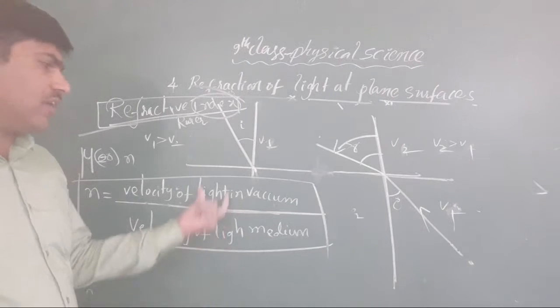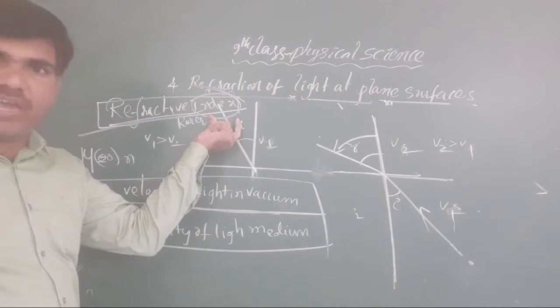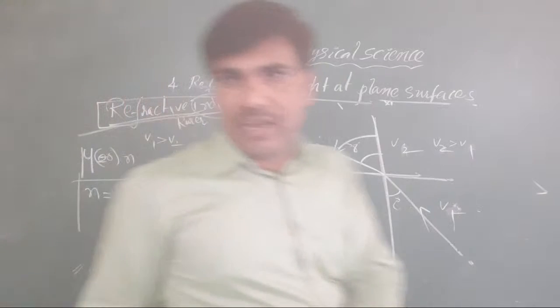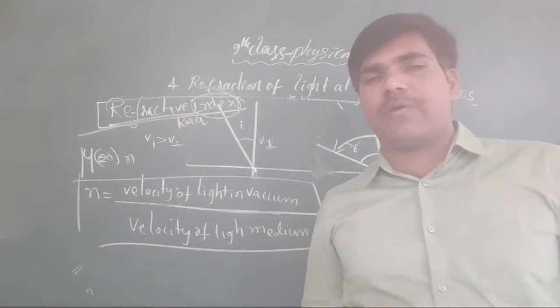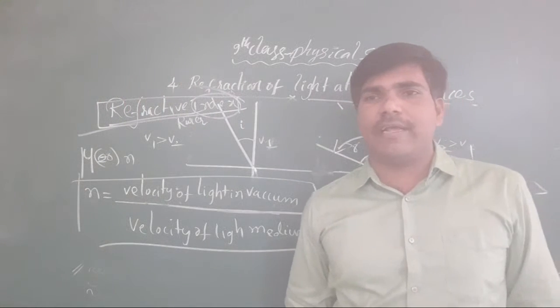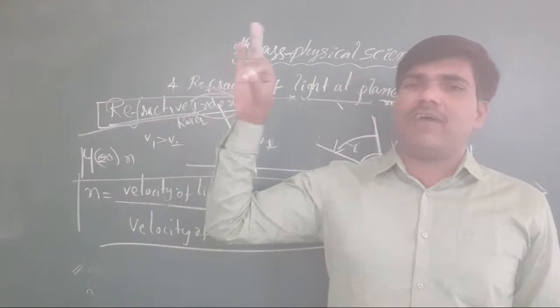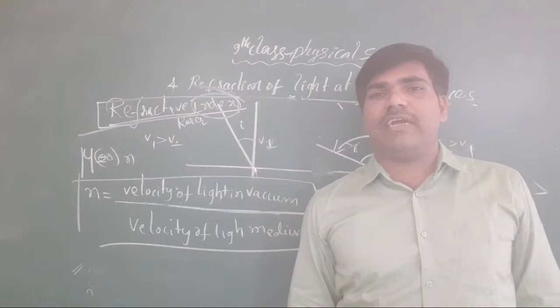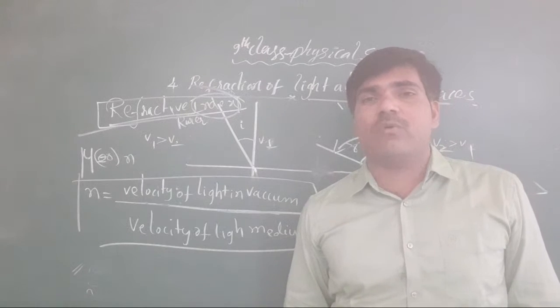Suppose you take the velocity of light in air. That is about 3 into 10 to the power of 8 meters per second. In a vacuum also, the velocity of light is 3 into 10 to the power of 8 meters per second.